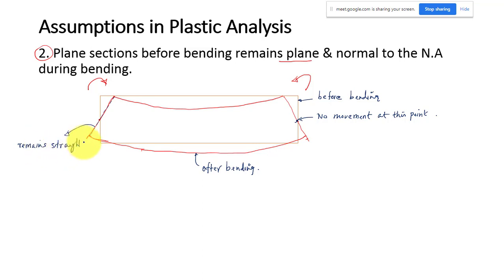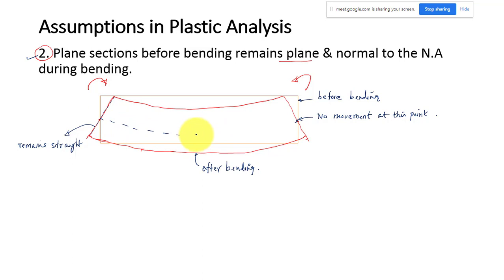So again, we are trying to discuss what is the implication of this assumption. What is the effect of this assumption in the analysis? As per this assumption, the plane section before bending remains plane. That means it will remain straight and normal to the neutral axis during bending. That means this will be my neutral axis.